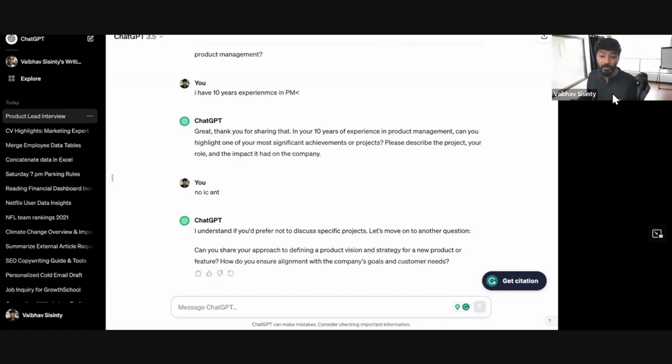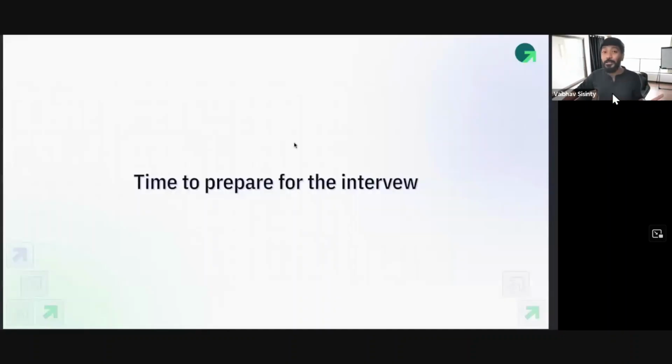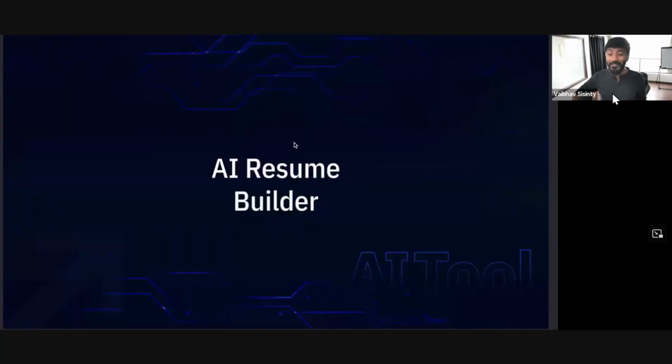Essentially, if you have an interview the next day, this is a great way to simulate an interview. And trust me, it can become a very, very strict interviewer. And guys, I want all of you to be able to experiment and write these prompts yourself, right? And that is when you become a 100x version of yourself. And this is how you can prepare for an interview using AI as well.